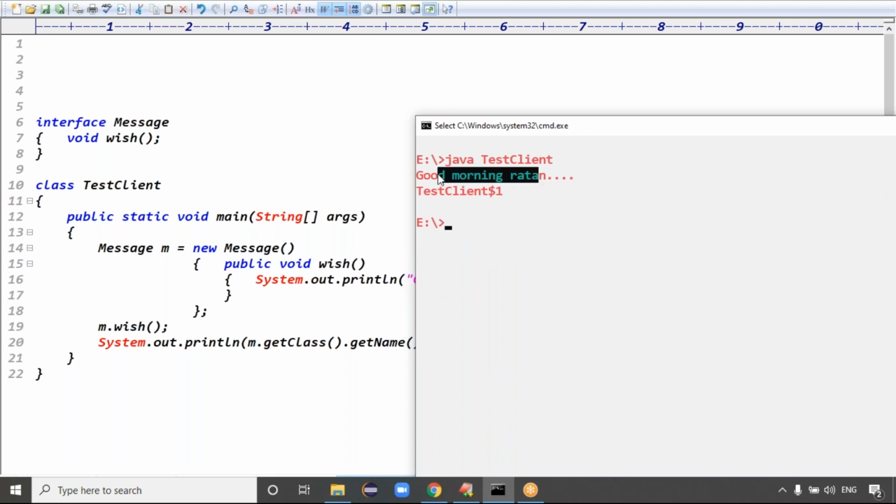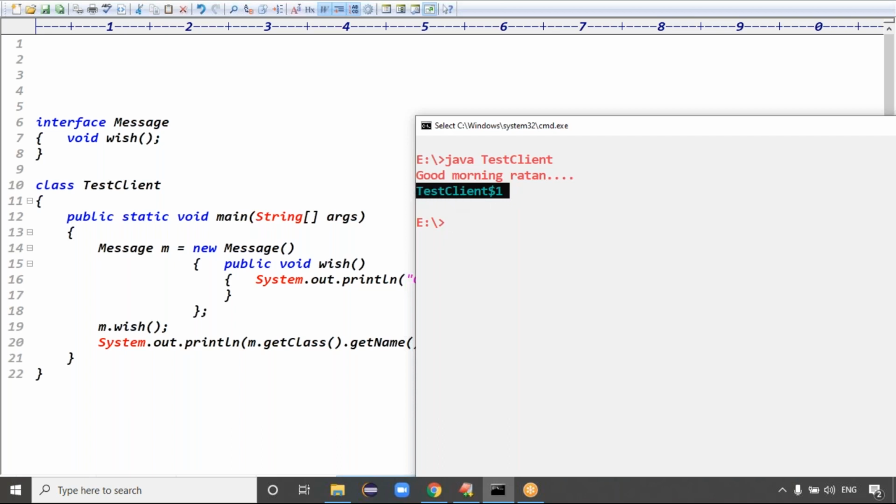Exactly. See guys here, we got the output. But which object is created? m.getClass().getName() returns TestClient$1. TestClient$1 means what? This is a separate inner class, right? The dollar means definitely an inner class. This class is called an anonymous inner class, guys.